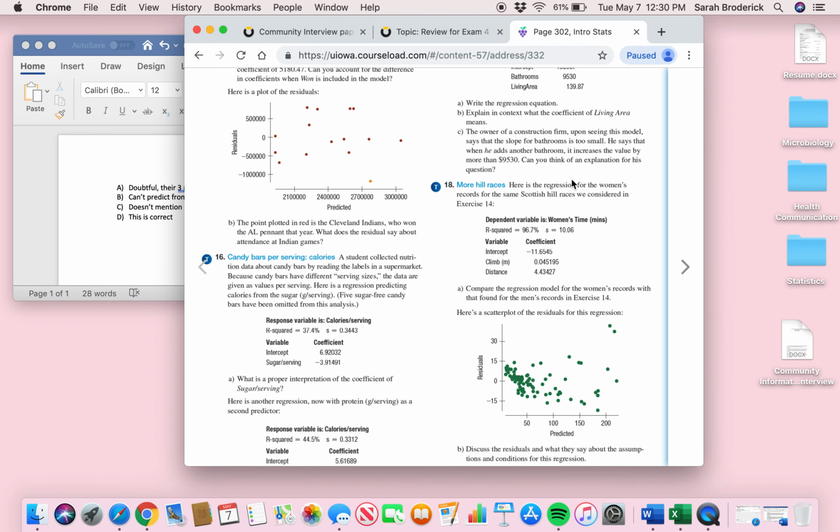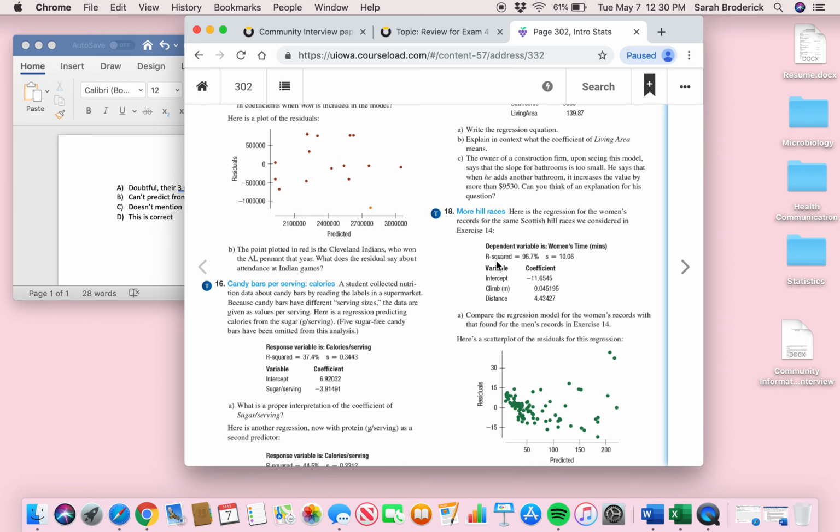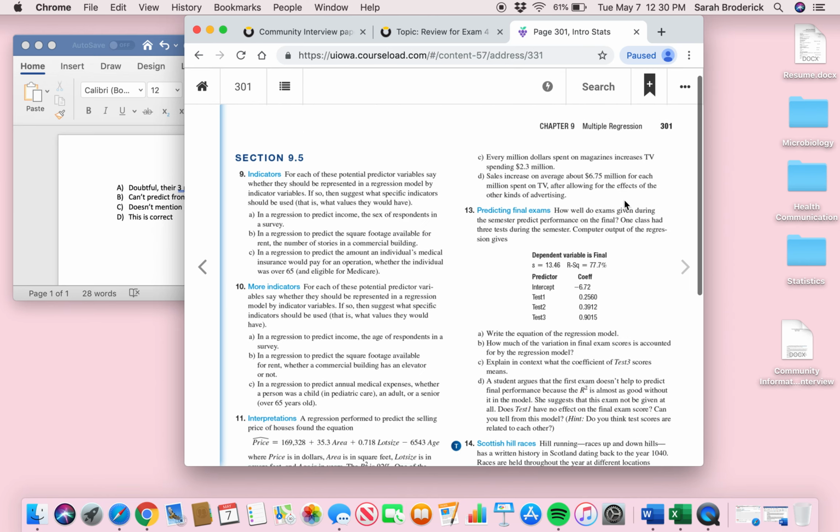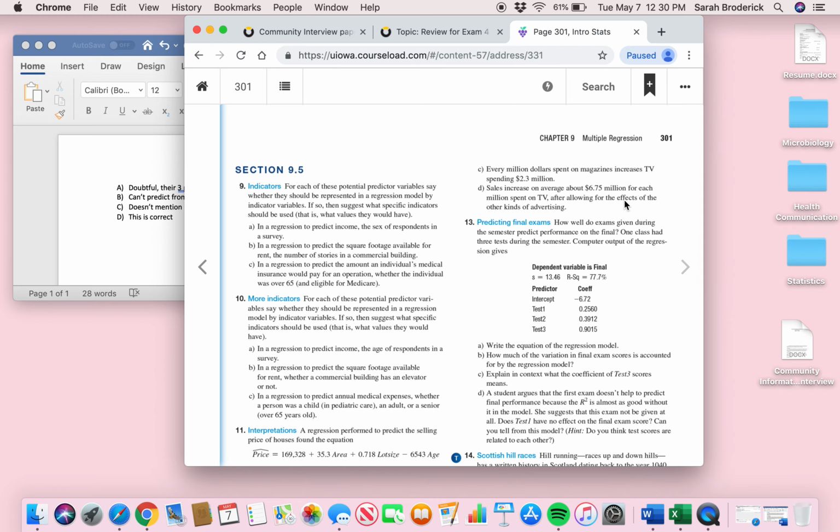What helped me was number 11 on this one, looking at that interpretation problem. And I think pages 80 to 85 talked about the regression equation, so that was helpful too. Thanks.